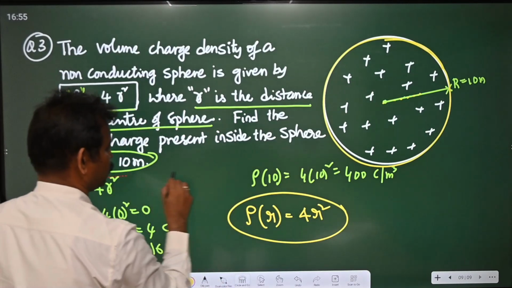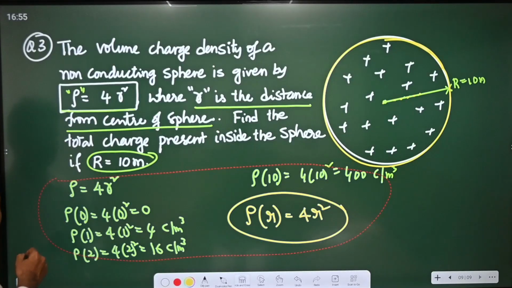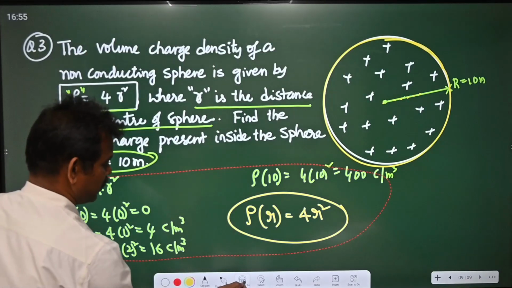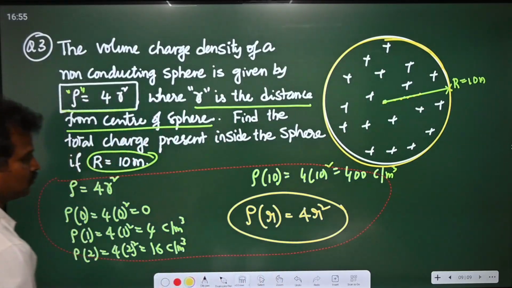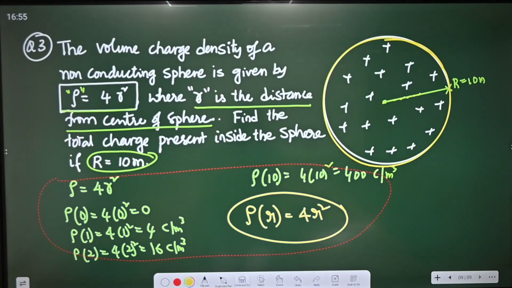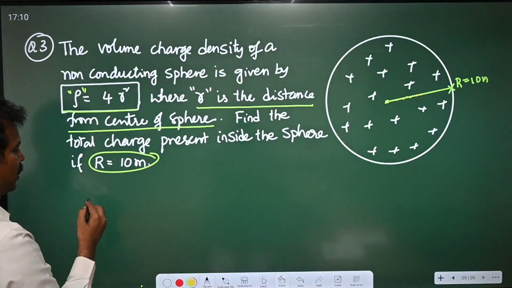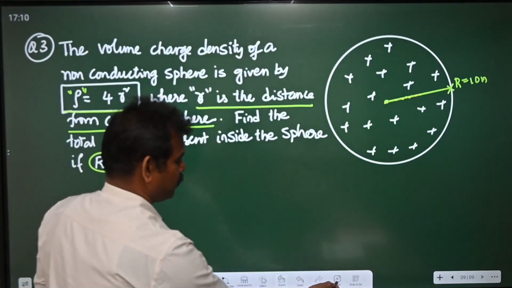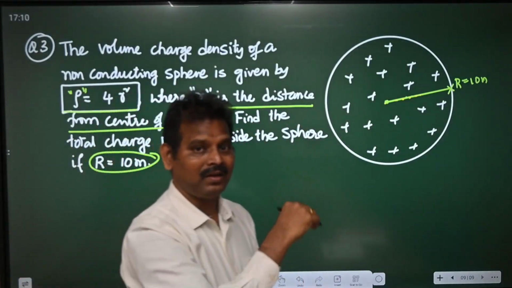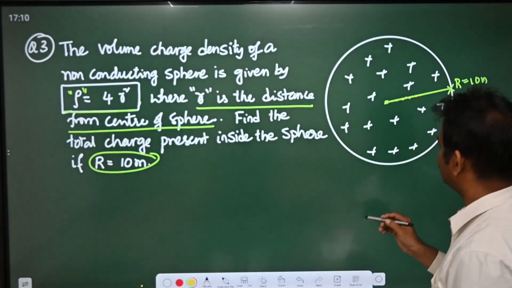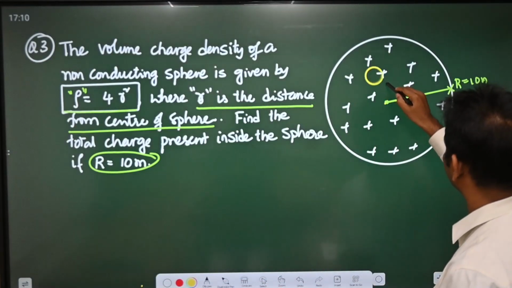Here what I am going to do, to find out the total charge, students, first let me take a small elemental strip here, that is also in the form of a sphere.